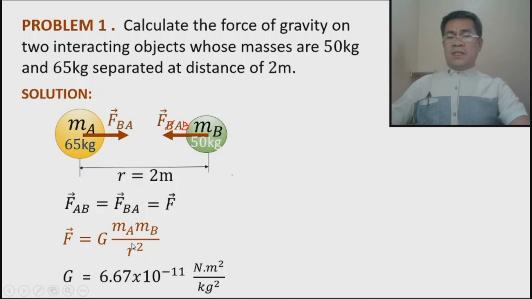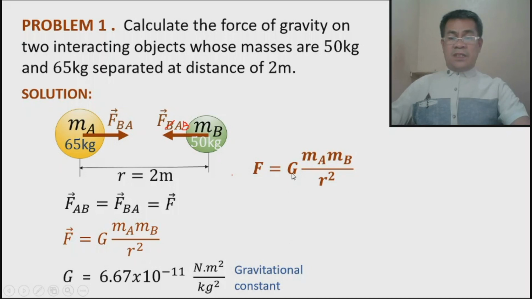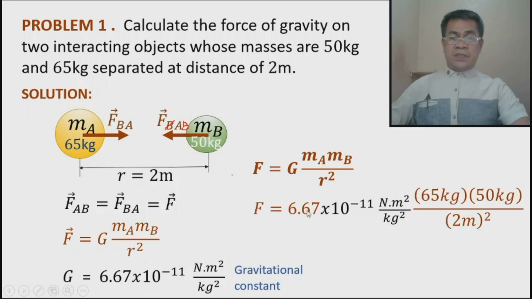Okay, let's substitute the values. Take note that G is 6.67 times 10 raised to negative 11 Newton meter square per kilogram square, and the masses are 65 kilograms and 50 kilograms divided by their center to center distance, 2 meter, raised to 2. So look at the unit. Kilogram and kilogram, this should be kilogram square, so therefore this will be cancelled out.